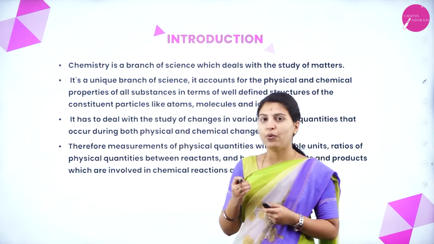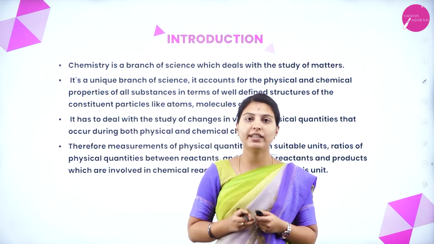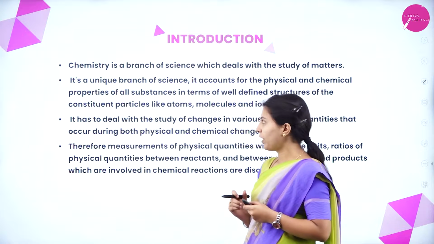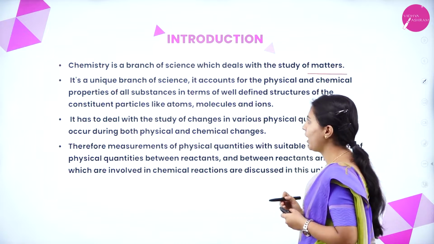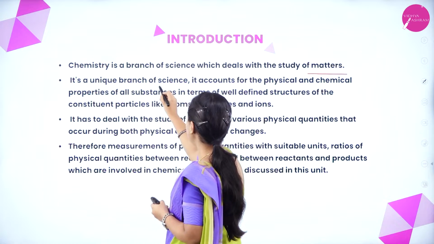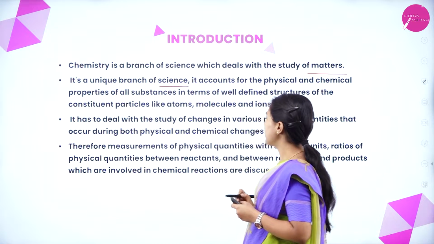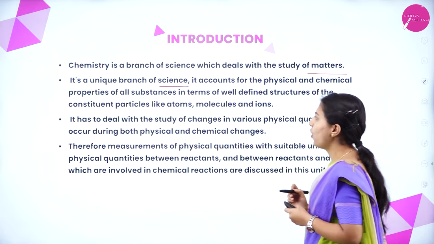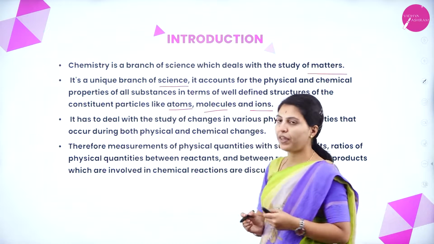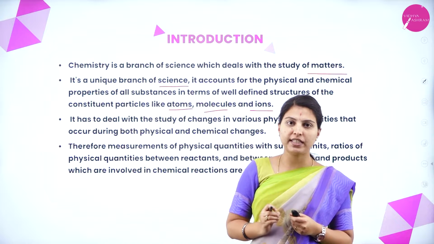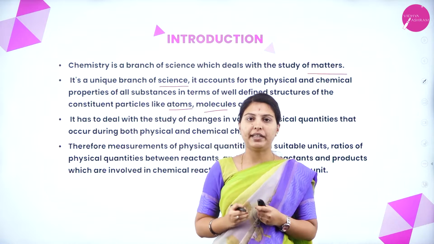So first, what is chemistry, what is the importance of chemistry and what are the branches involved in chemistry, we will look. Okay, chemistry is a branch of science which deals with the study of matter. It's a unique branch of science. It accounts for the physical and chemical properties of all substances in terms of well-defined structures of the constituent particles like atoms, molecules and ions. We know chemistry is a branch of science which deals with the atoms, ions, molecules of any matter.